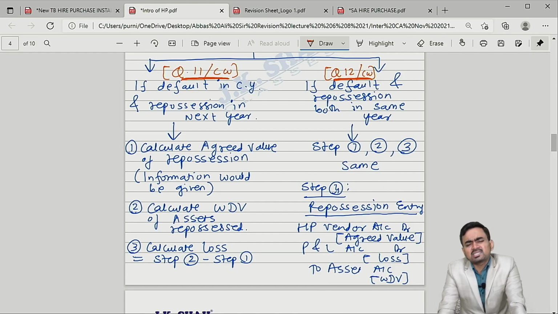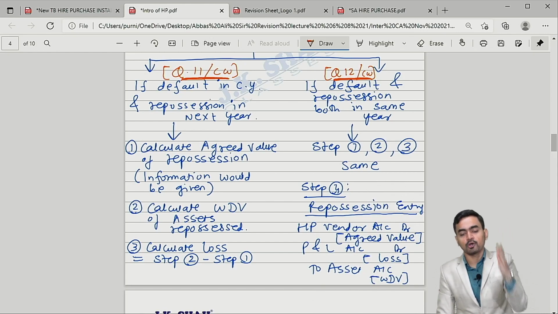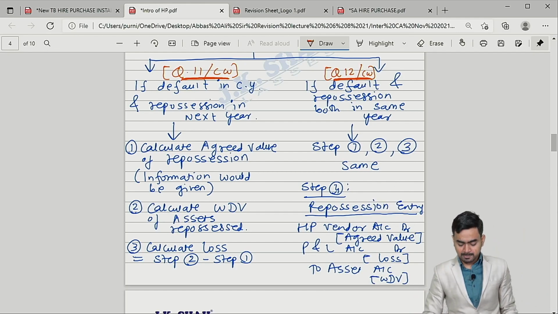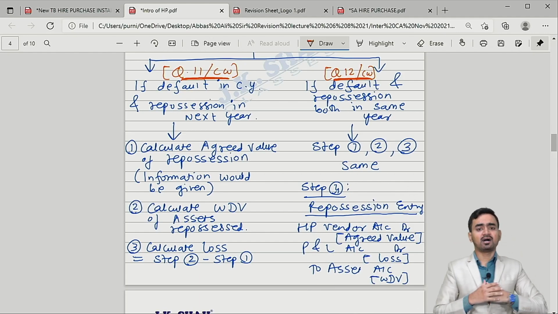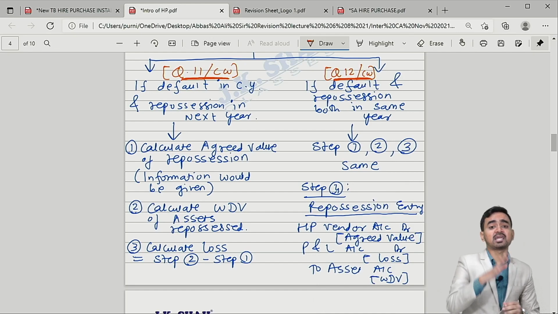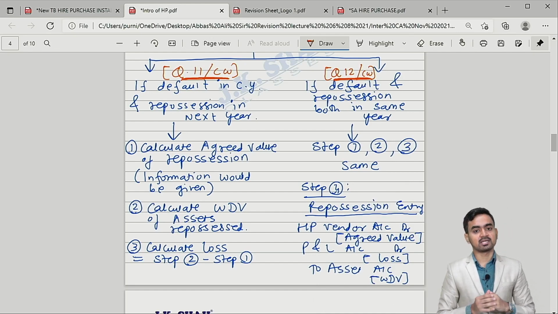Is it clear? Let's take a simple example. The worth of the goods from my point of view is 100. So from your point of view, the asset value is 100. Now, my dear students, try and understand the example carefully so that these 5 steps will be clear in your mind. 100 rupees is the value of the asset from your point of view, and 100 rupees is the value of goods for me. I will say goods, you will say asset. For simplicity, now we will say asset only. Okay, the value of the asset is 100 rupees. You are charging depreciation at the rate of 25%. Is it clear? Okay.